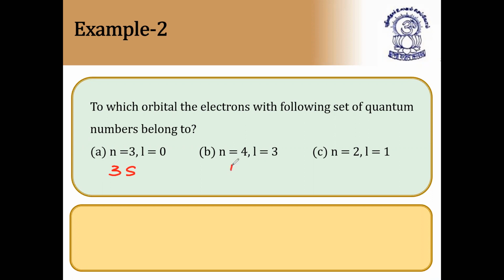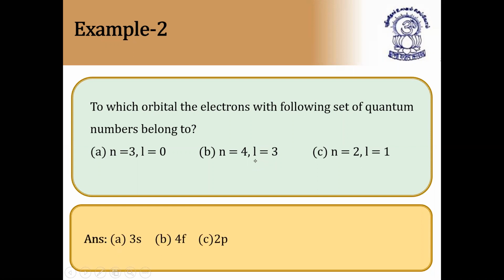Similarly, n is equal to 4, L is equal to 3, 4f, because L value 3 means f orbital. Similarly, n is equal to 2, L is equal to 1, 2p. So 3s, 4f, 2p. So these are the orbitals they belong to. So this is clear now. You can see the answer, the same thing will be displayed: 3s, 4f, 2p. Next question.